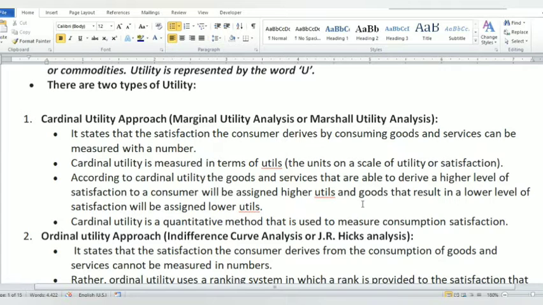Goods or services that give a higher level of satisfaction to a consumer will be assigned higher utils, and goods that result in a lower level of satisfaction will be assigned lower utils.